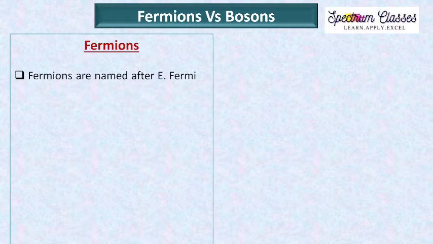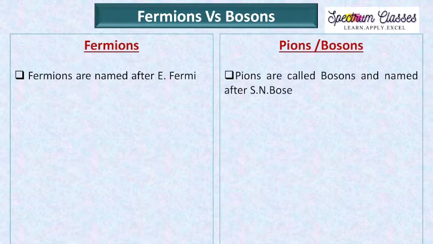In this video, we are going to discuss fermions and bosons. These two different types of particles are very important while you are studying quantum mechanics. So let's start with fermions and bosons. Fermions are named after E. Fermi and bosons are named after S.N. Bose.